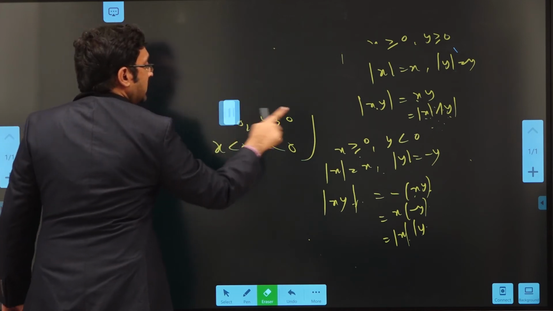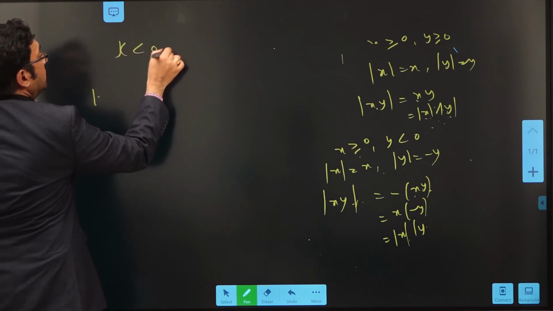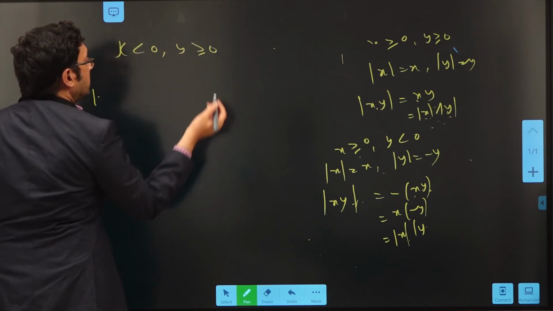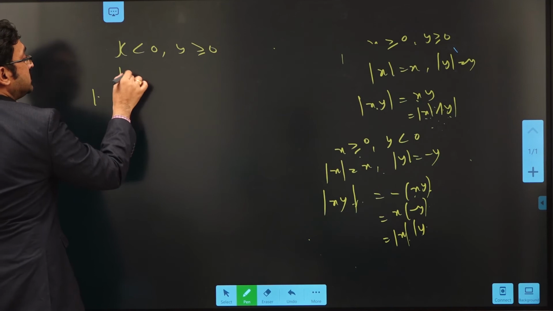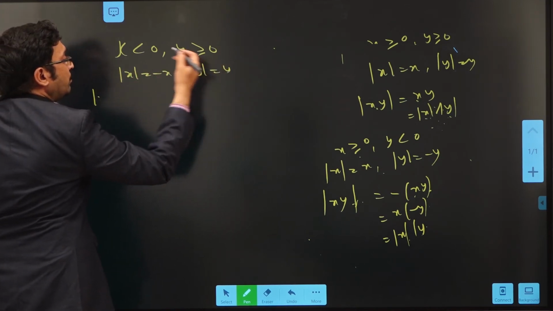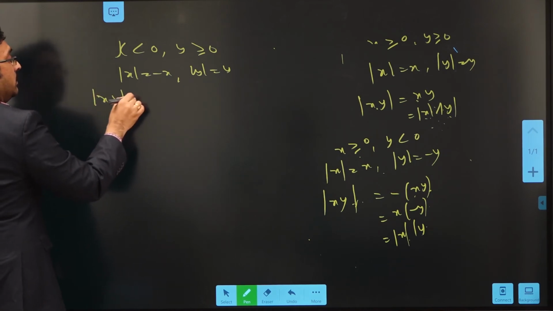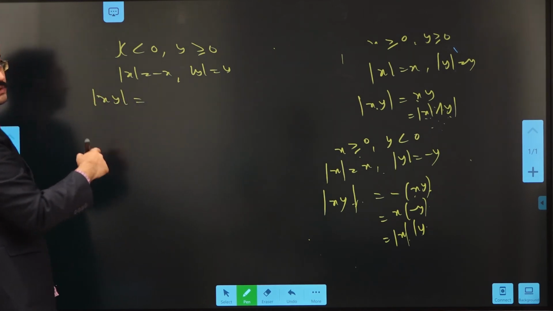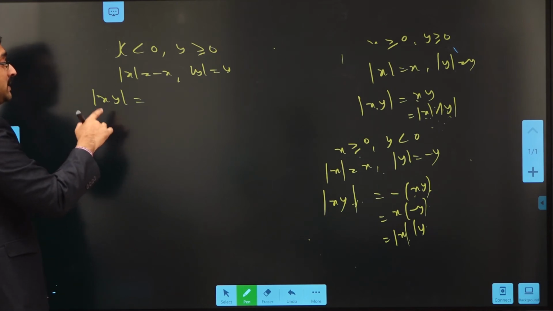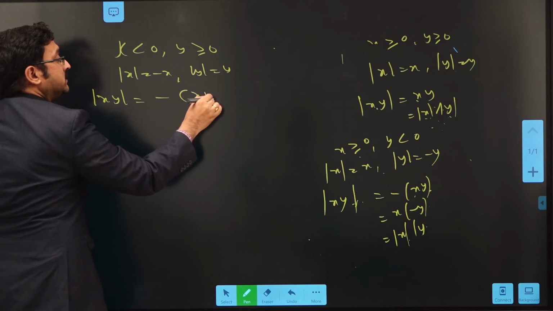Now see the third condition. What is the third condition? X is negative, y is positive. In that case, modulus of x will be minus x, modulus of y equals y. Now consider mod xy. As x is negative, the product is also negative. So modulus of xy can be written as minus of xy.